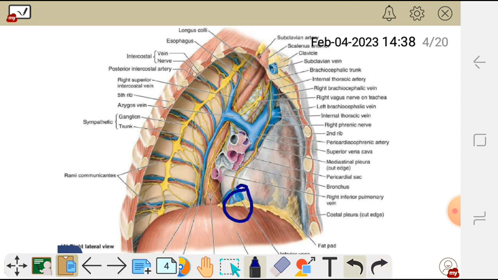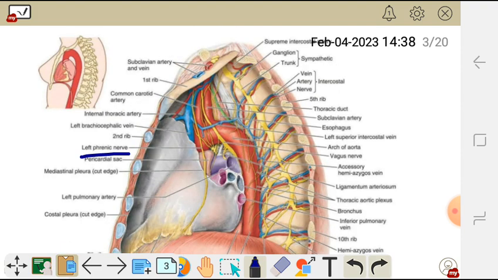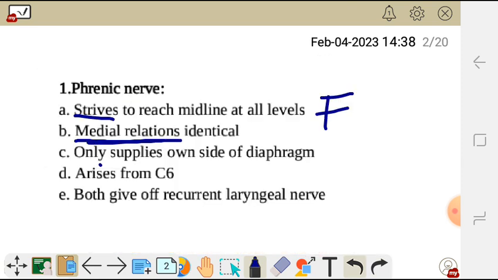We also have the internal thoracic vein, which is that vein there. So the right is related to the veins and the left is related to the arteries, meaning they are not medially identical. The relations are not identical. So statement B is also false relating to the phrenic nerve. So let's go to statement C.